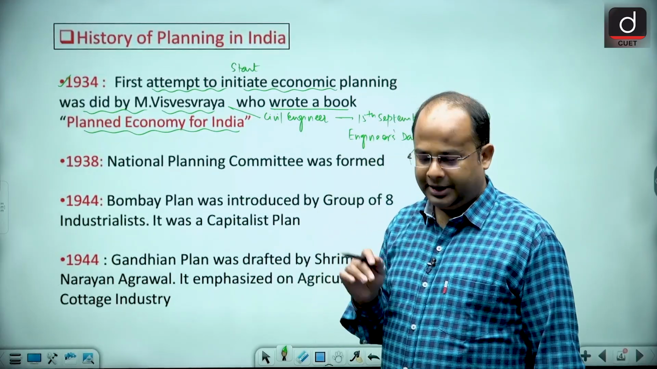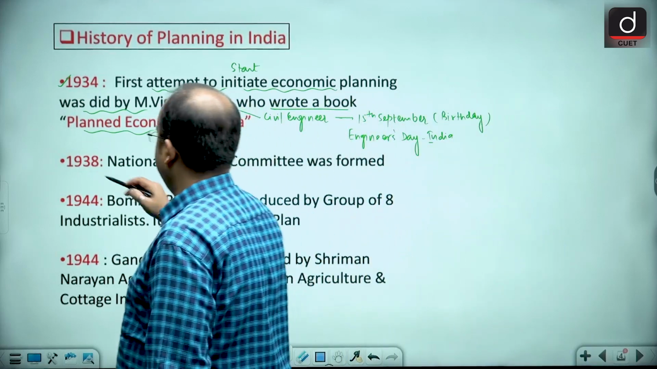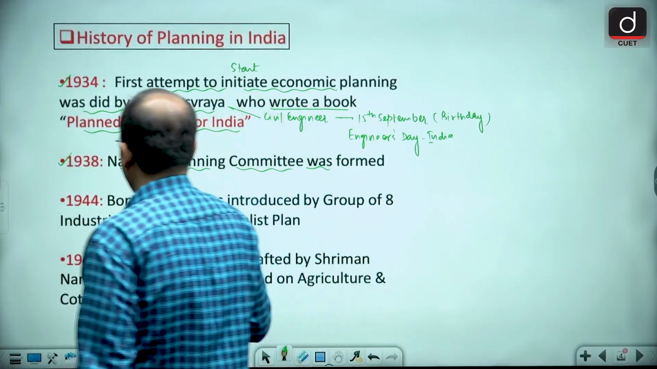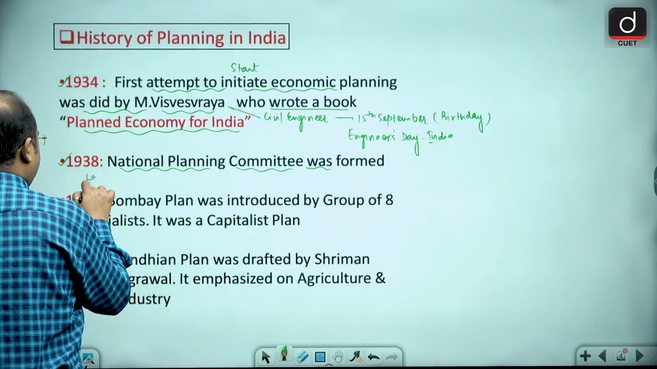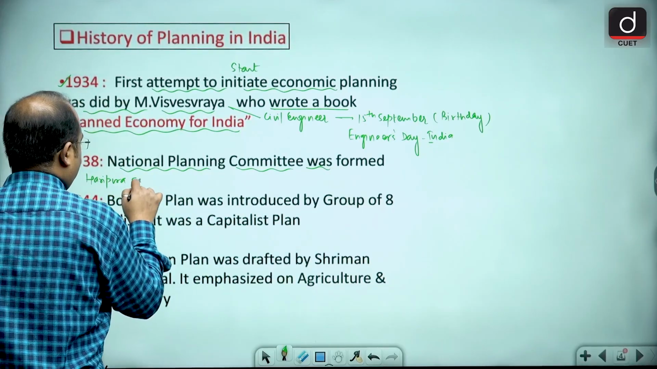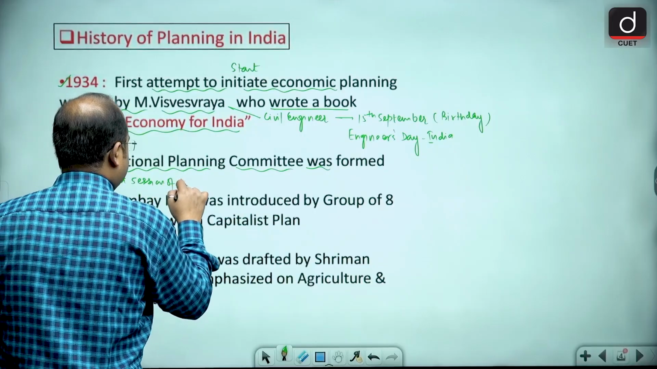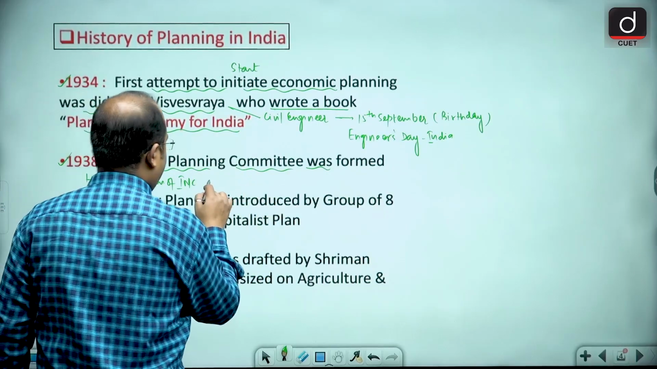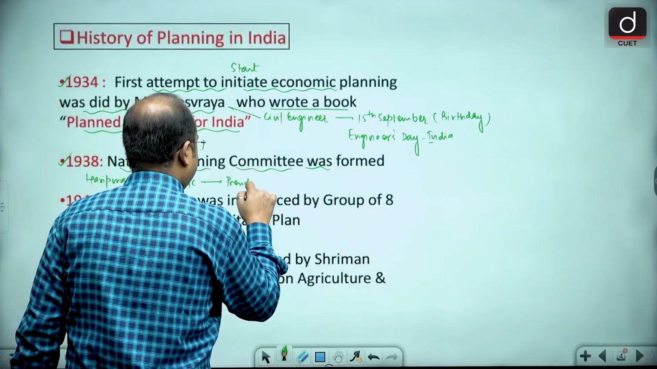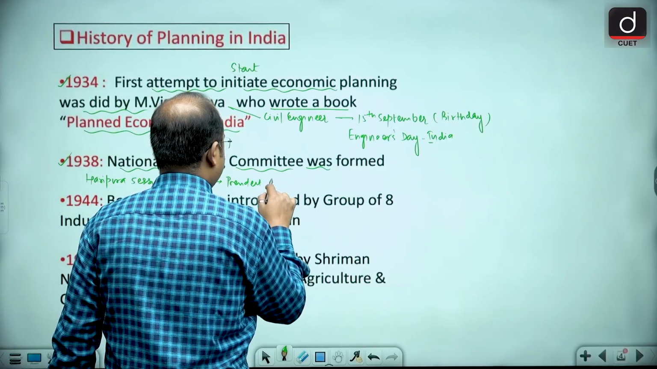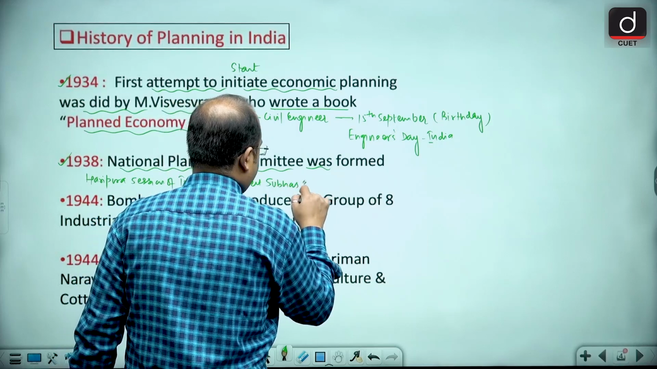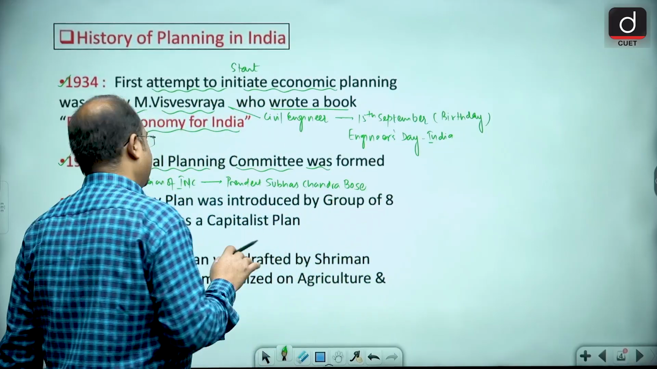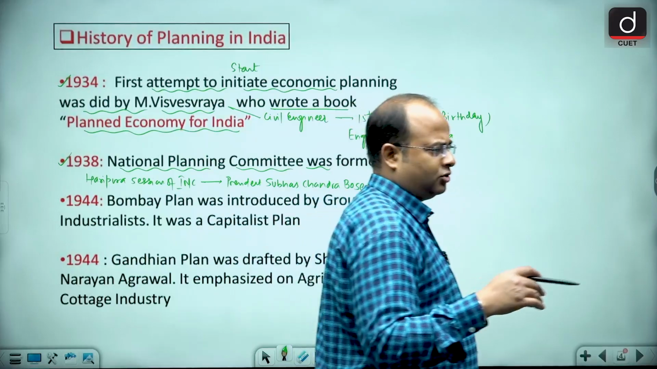Now guys, in 1938, the National Planning Committee was formed in the Haripura session of INC. INC means Indian National Congress, and the president of this session was Subhash Chandra Bose. Haripura, guys, is in Gujarat, near Surat.